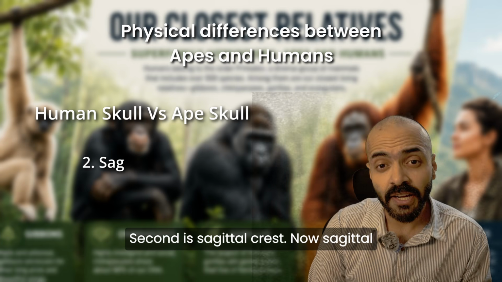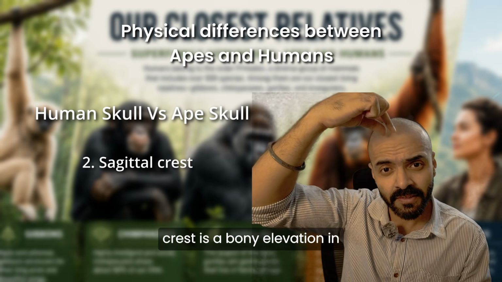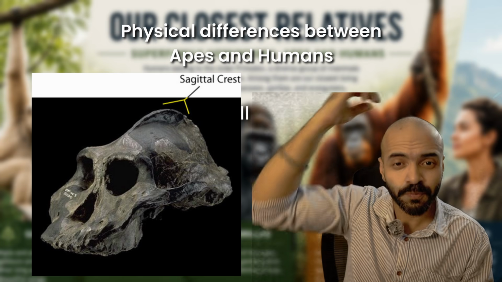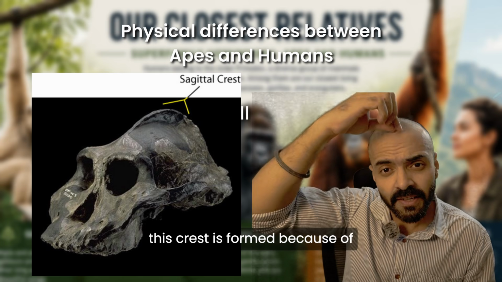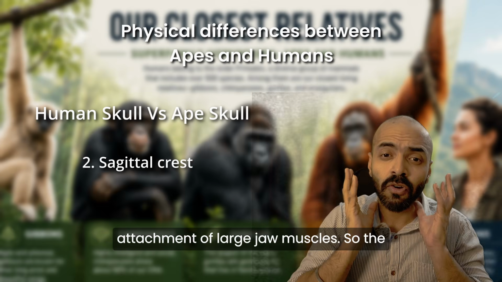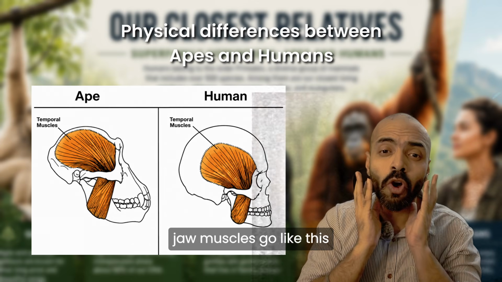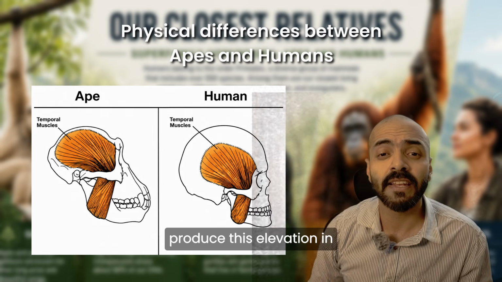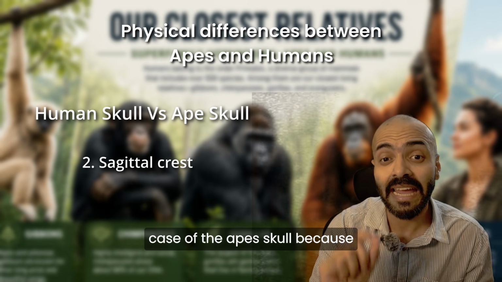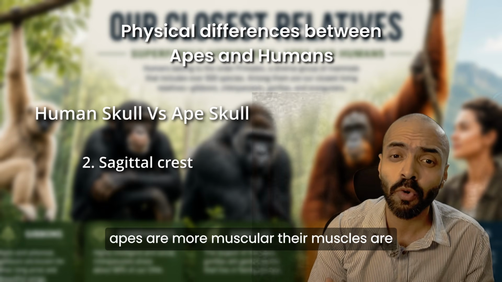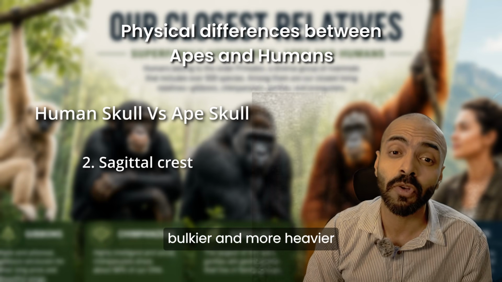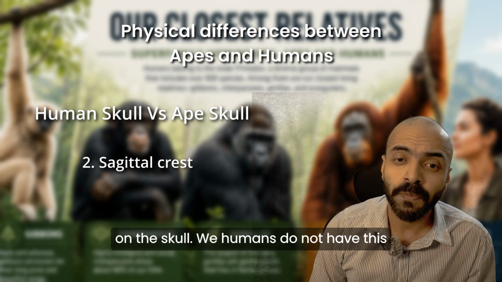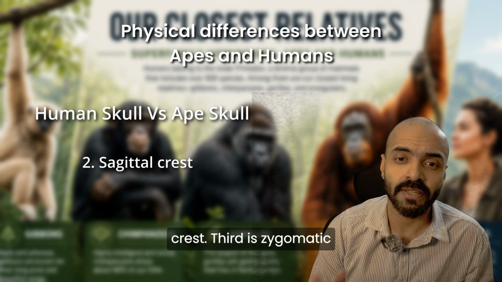Second is the sagittal crest. Now the sagittal crest is a bony elevation in the middle of the skull, and this crest is formed because of the attachment of large jaw muscles. So the jaw muscles go like this and attach to this crest here, and they produce this elevation in the case of the ape's skull. Because apes are more muscular, their muscles are bulkier and heavier, and this crest is thus formed on the skull. We humans do not have this crest.